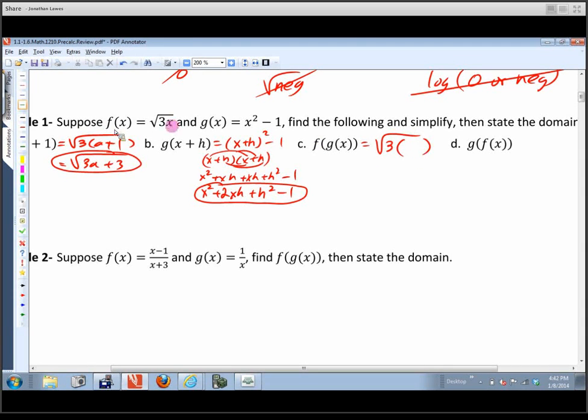Well, we normally plug in x. We put an x right here and an x right here. But what we're going to plug in here is g of x. And g of x is this expression. So that's going to be x squared minus 1.